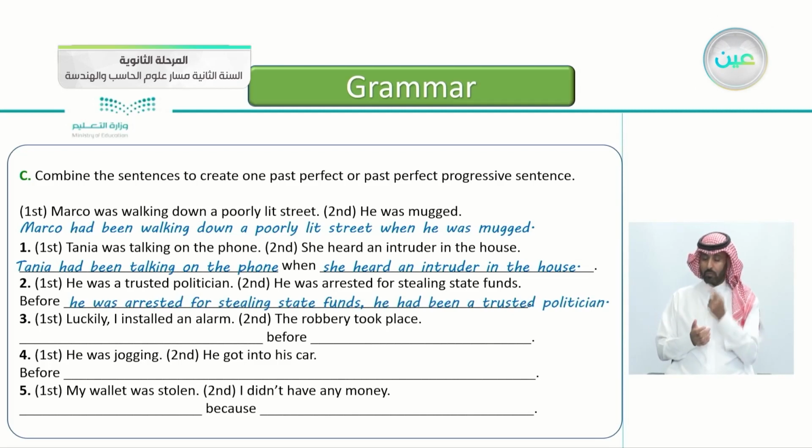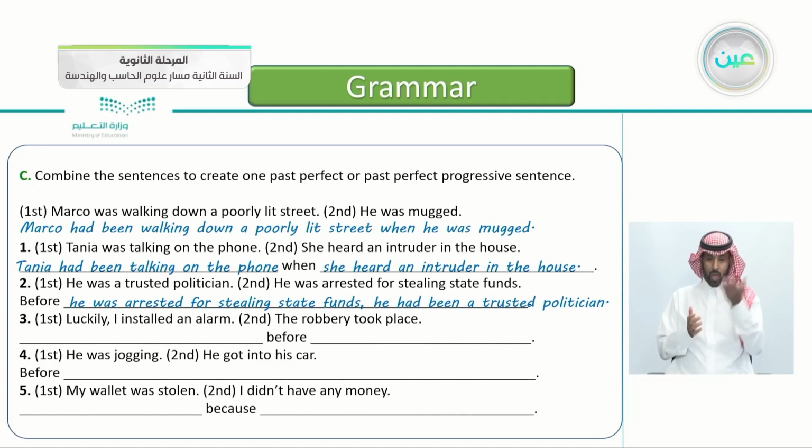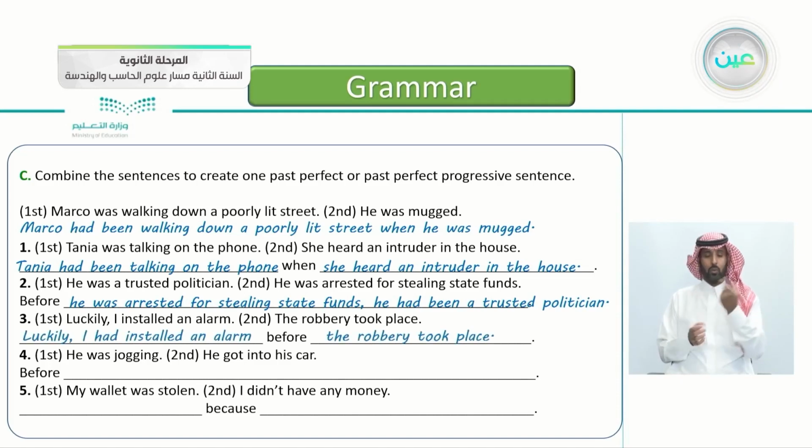The third one, luckily I installed an alarm. The second event, the robbery took place. And also we have the word before. So how do we answer this one? Yes, we have 2 events, one happened after the other. Luckily, I had installed an alarm before the robbery took place.